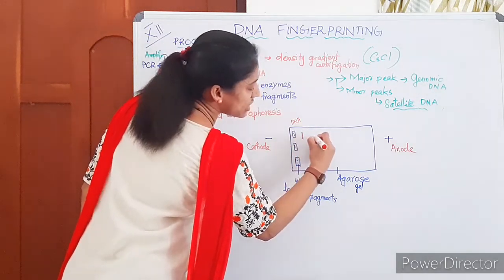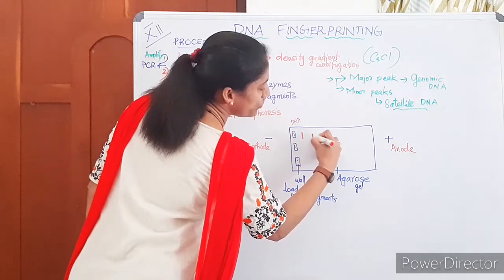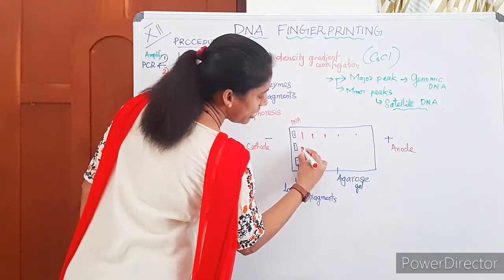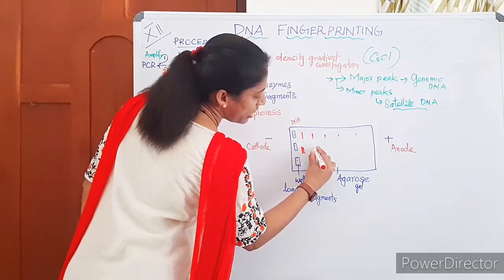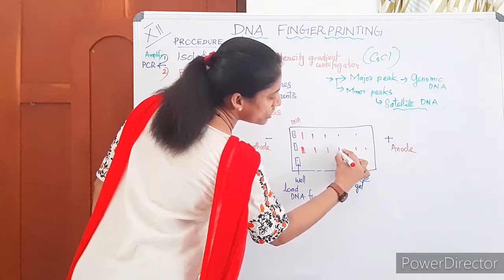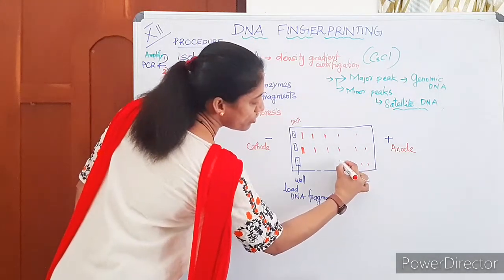The movement is in such a way that large sized fragments move very slowly, and small sized fragments move very fast. If the fragments are small in size, they can move fast to the anode. The smaller sized ones will move fast.